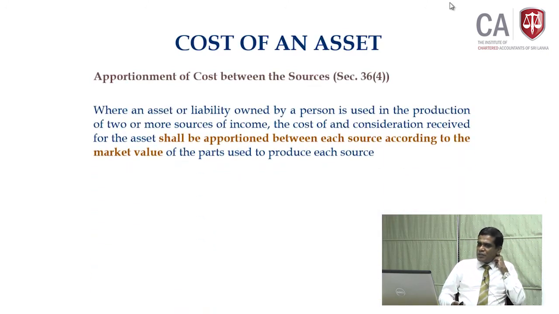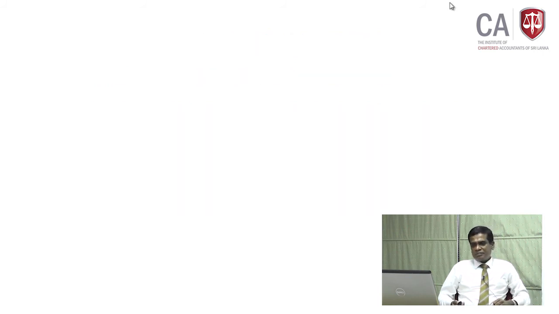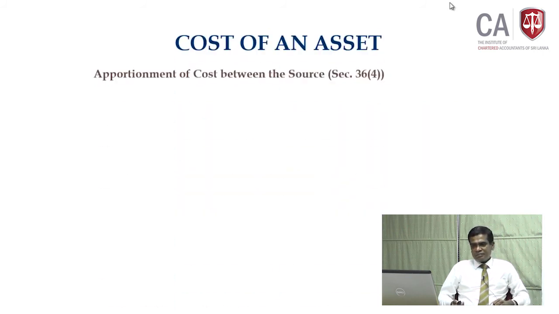Section 37 subsection 4 says that where an asset or a liability owned by a person is used in producing more than one source of income, then you can apportion the cost of the asset or liability based on the market value. It is not really related to the apportionment, but related to this cost of asset.